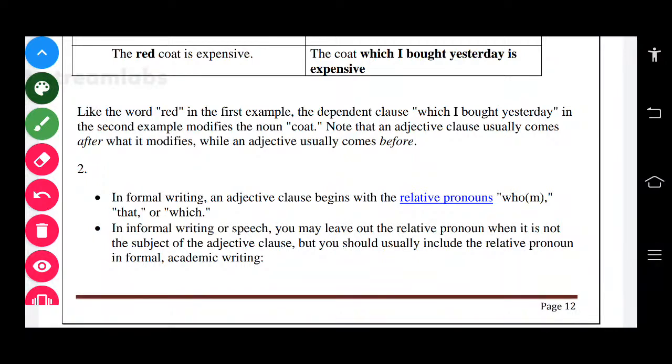Like the word red in the first example, the dependent clause which I bought yesterday in the second example modifies the noun coat. So in the first sentence, the word red describes or modifies the noun coat. In the second sentence, which I bought yesterday modifies the subject, the coat. In the first sentence, red is a word; in the second, which I bought yesterday is a clause, but it functions as an adjective. Note that an adjective clause usually comes after what it modifies, and this is a very important part.